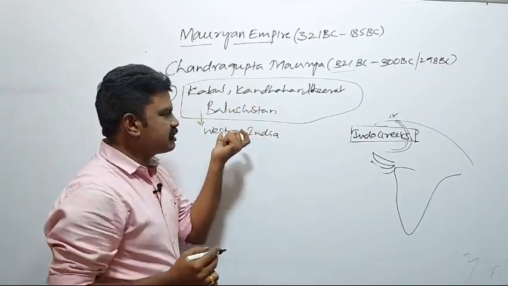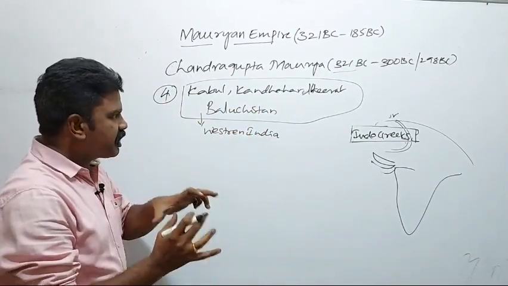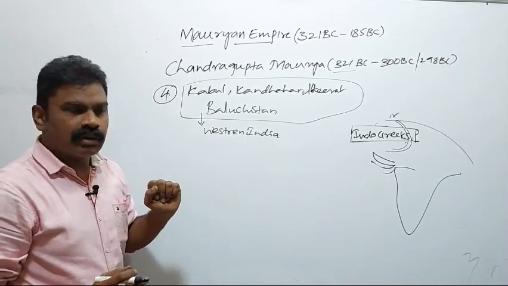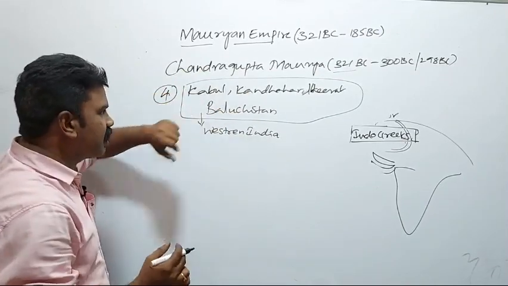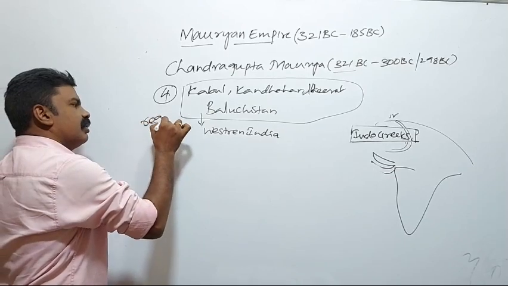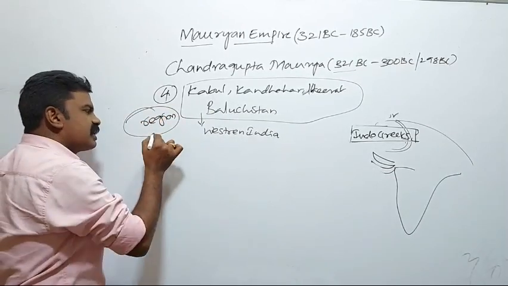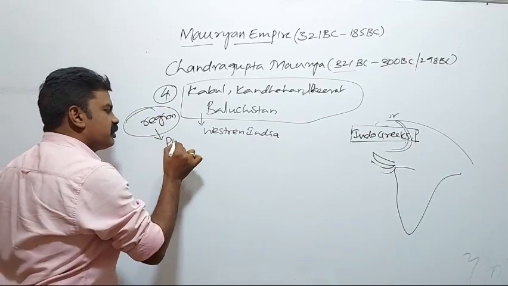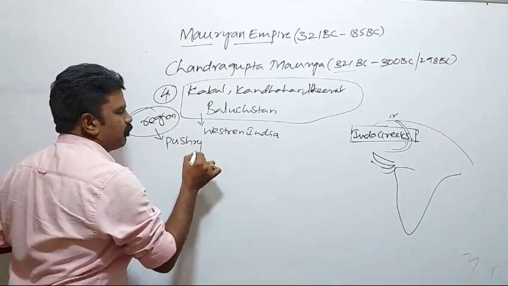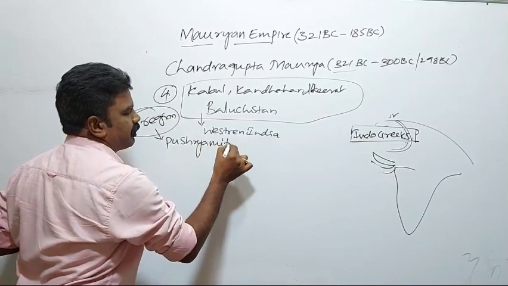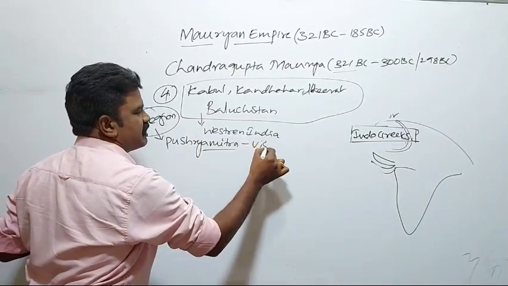All these areas came under one region. This region was given to Pushyamitra. Pushyamitra became viceroy of this region.